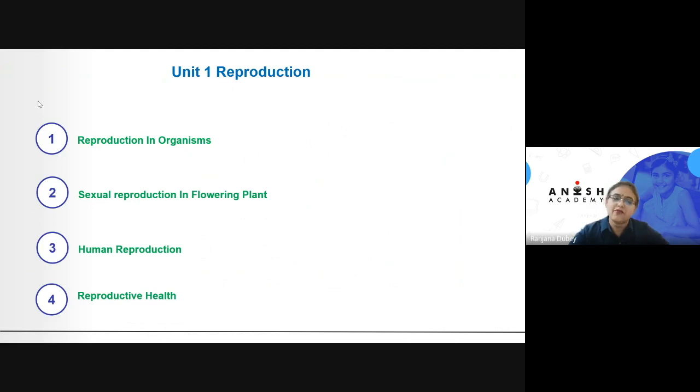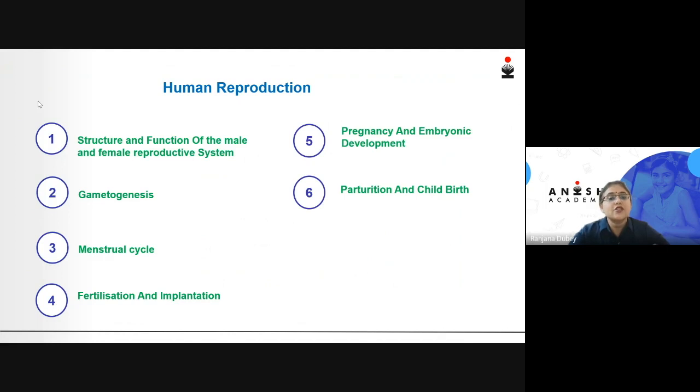So, meaning to say that the third lesson, human reproduction, provides us with the basis of this lesson as well as reproductive health.